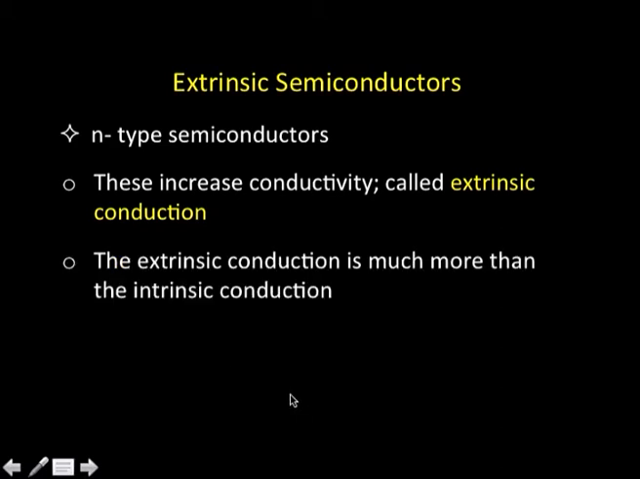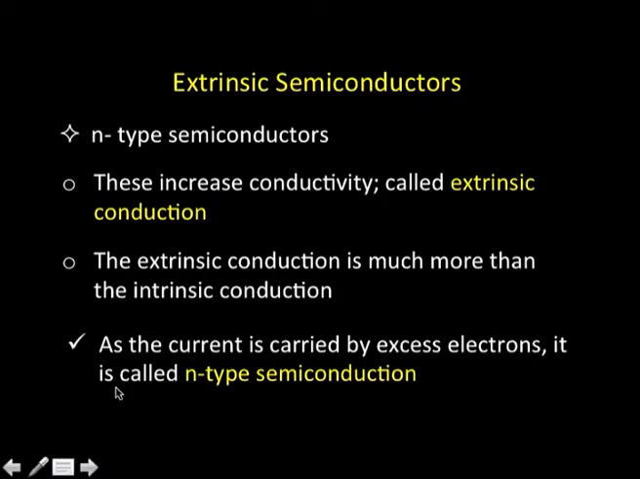Typically, the extrinsic conduction is more than the intrinsic conduction, because intrinsic conduction is very small, but extrinsic conduction could be much more than that, and that will depend on the extent of impurity we introduce into silicon. If we introduce a very small amount of impurity, there will be lesser conduction. Add more of it, conduction will increase, because there will be more electrons available to move from the valence band to the conduction band and start conducting. Since in such cases the current is carried by excess electrons provided by the dopant atom, it is called N-type semiconduction.